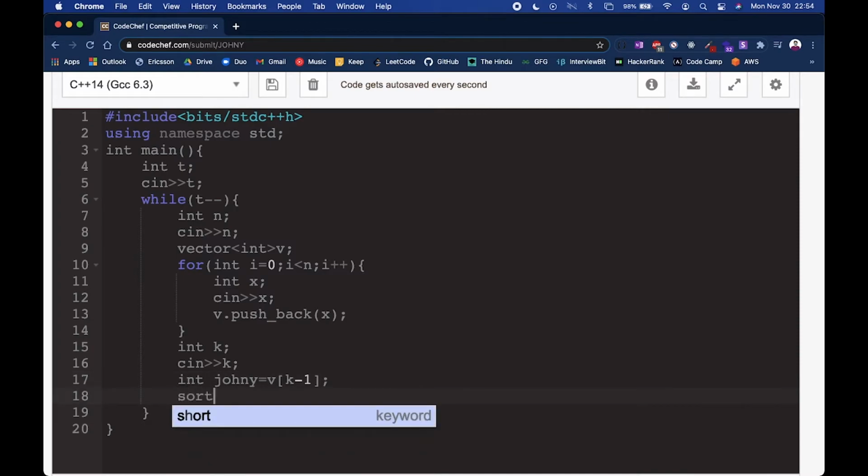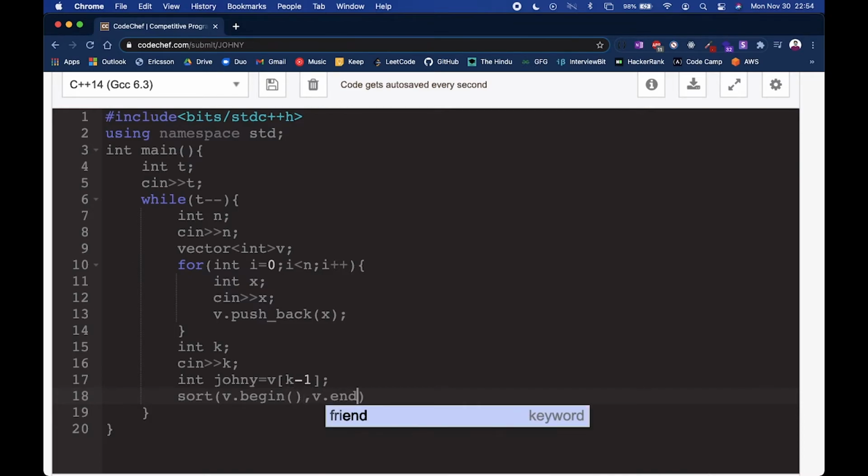Now we have to perform sorting. So let's just sort our vector. Sorting with STL is very simple. All we have to do is pass from where we want to start and where we want to end. We want to start sorting from the beginning and sort till the end. This is how we can sort it.